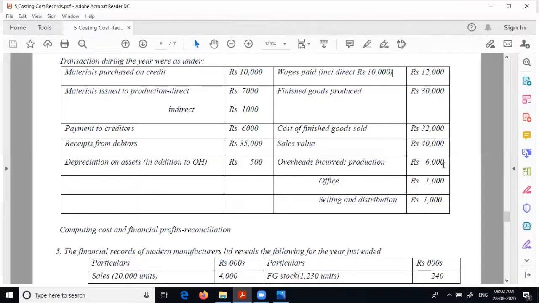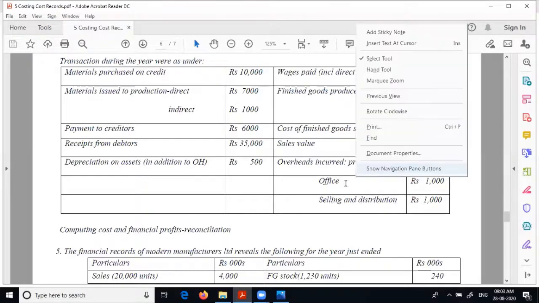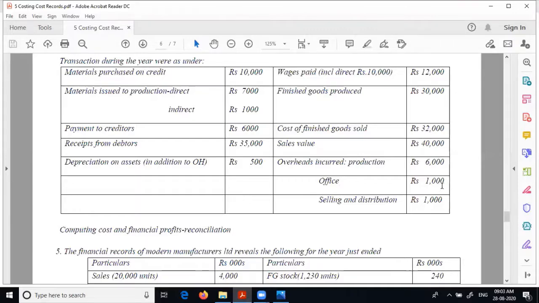Overheads incurred, factory overhead incurred in production. Therefore, factory overhead control account debit to cash bank 6,000. Office administration account debit to cash bank 1,000. Selling and distribution overhead account debit to cash bank 1,000. These are the entries that are coming.